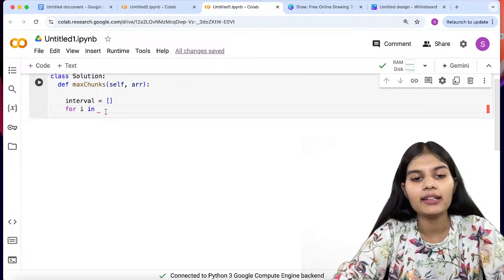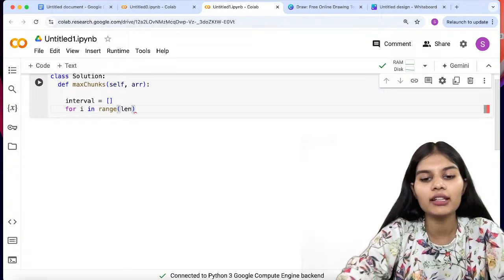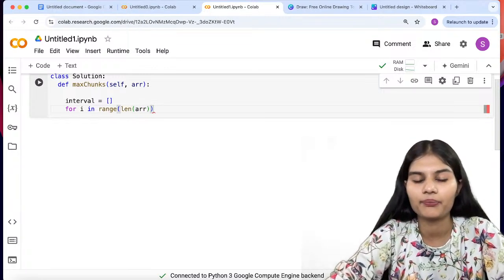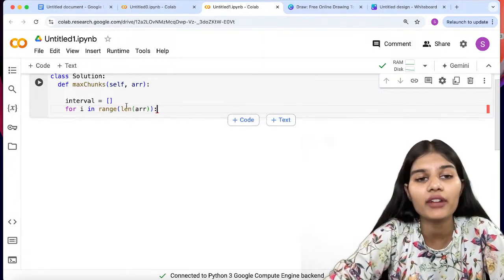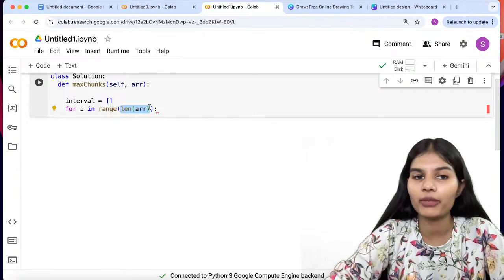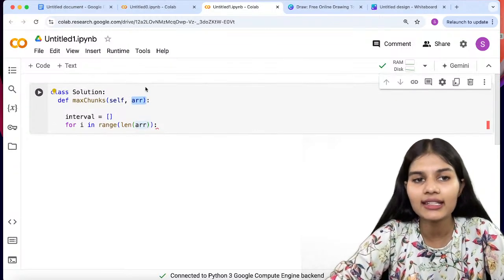So for i in range, the length of arr. Length of arr means I'm just trying to find the length of my array. The array I already have defined in my class.